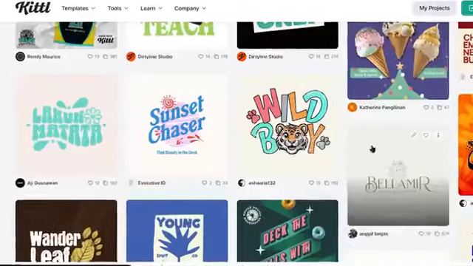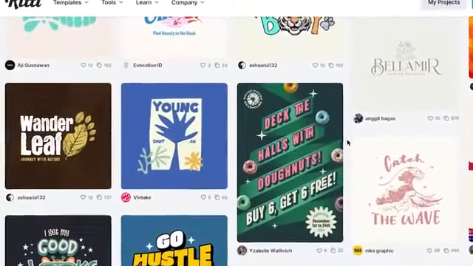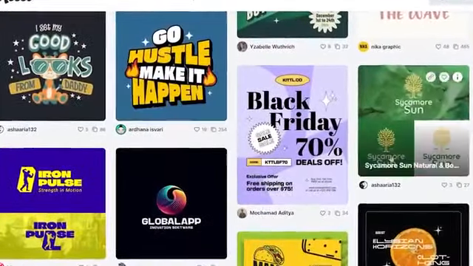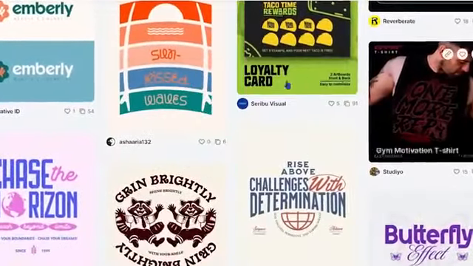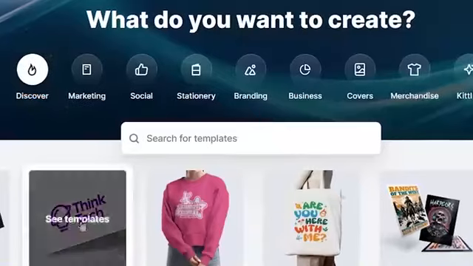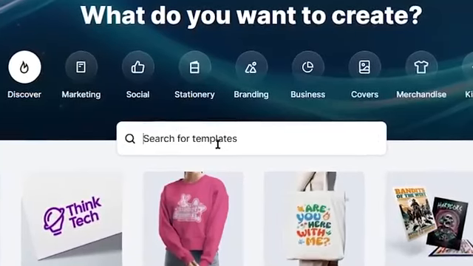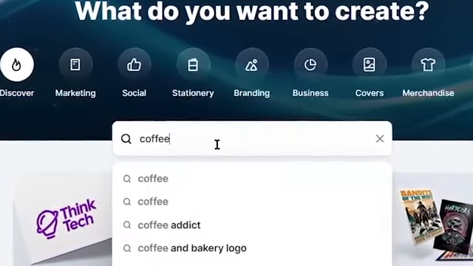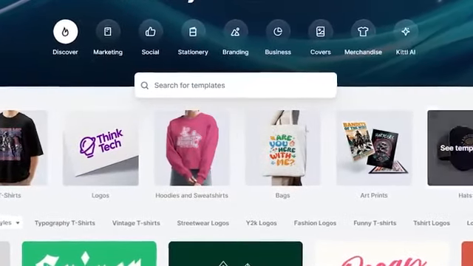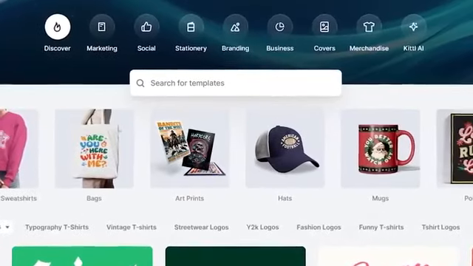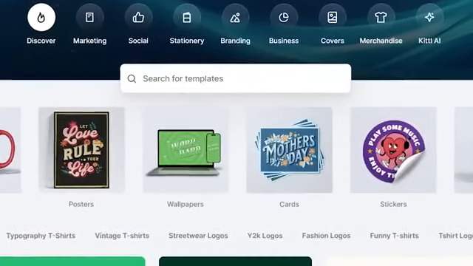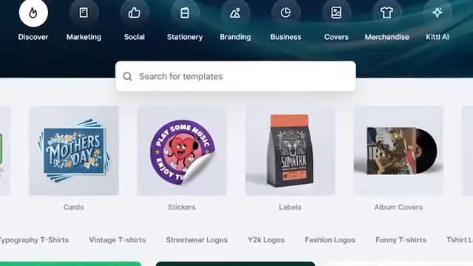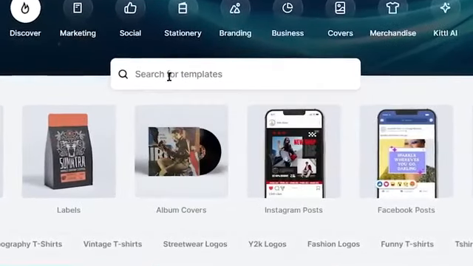It's that easy. So what would normally take you hours to do on your own, Kittl has already set up templates for you to quickly edit and post. So all you have to do is to either search for the type of ad you want to create. For example, you can search for coffee in this search box if you want to create coffee ads. You can search for t-shirts, shoes, watch, mugs, tumblers, water bottles, summer discount sales, Black Friday discount sale templates, Christmas discount sale templates, or any other product or service related templates by just searching in this box.